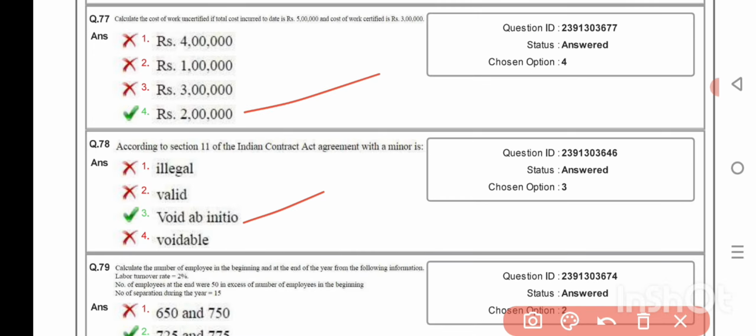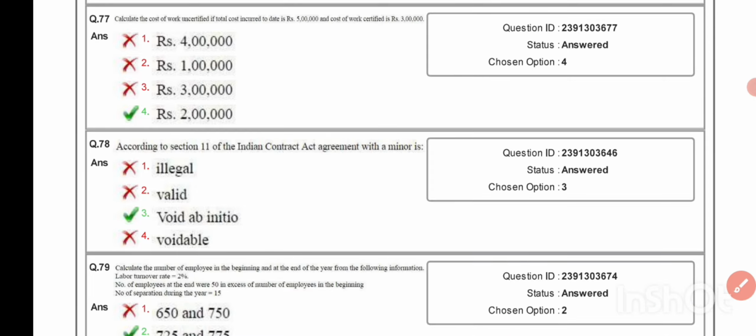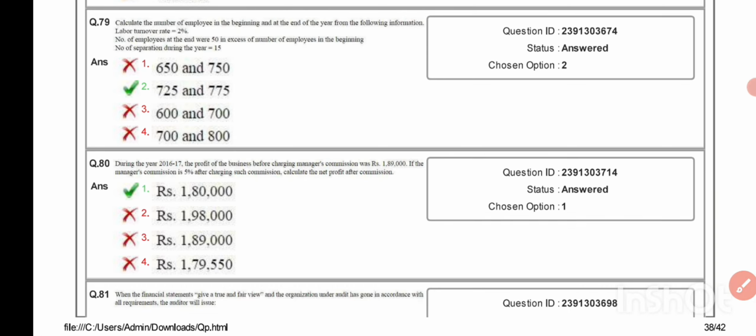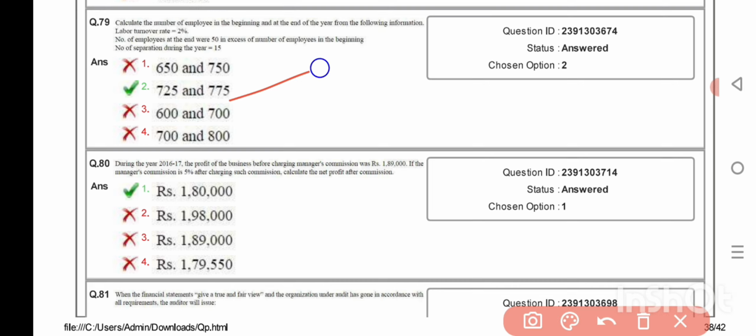Calculate the number of employees in the beginning and the end of the year. From the following information, labor turnover rate 2%, number of employees at the end were 50 in excess of number of employees in the beginning, number of separation during the year is 15. The answer is 725 and 775.